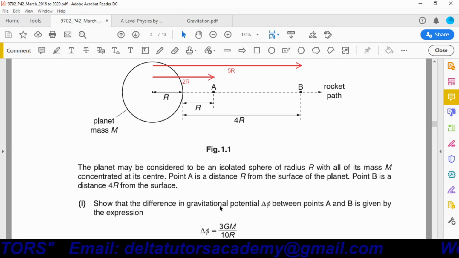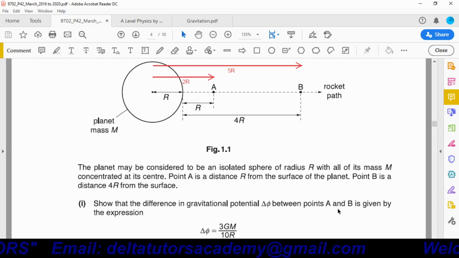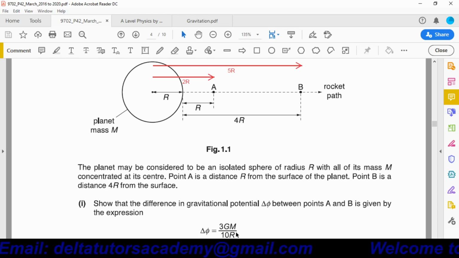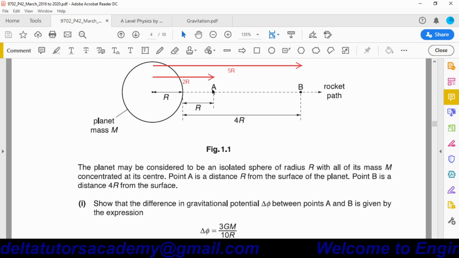Show that the difference in gravitational potential delta phi between points A and B is given by the expression delta phi equals 3GM over 10r. Okay, we have to calculate the potential difference when this rocket moves from point A to point B.